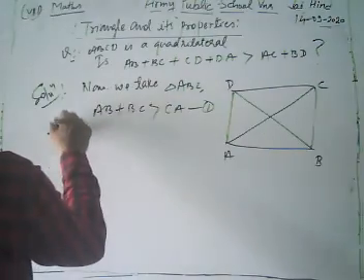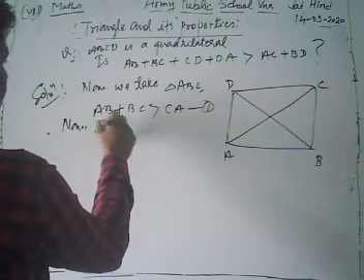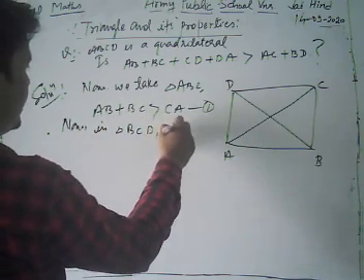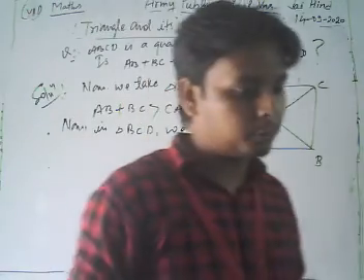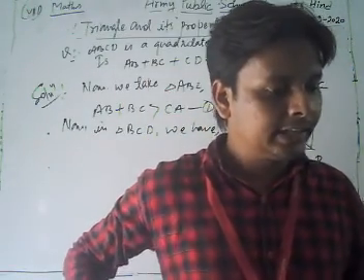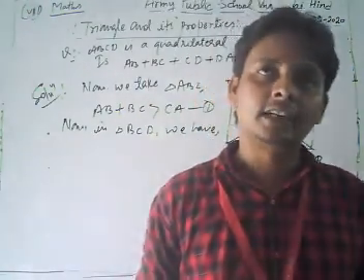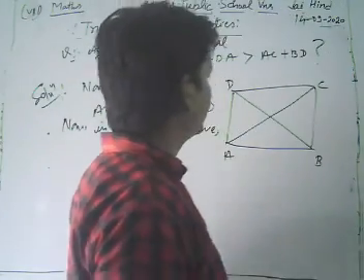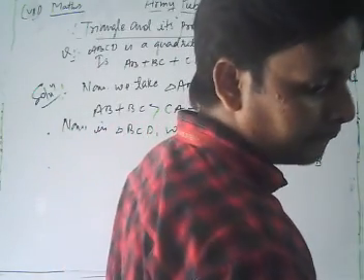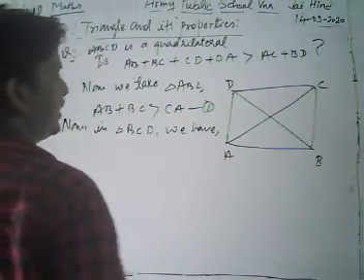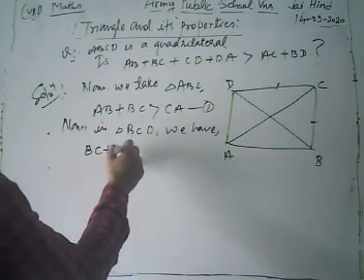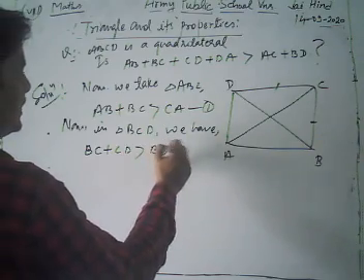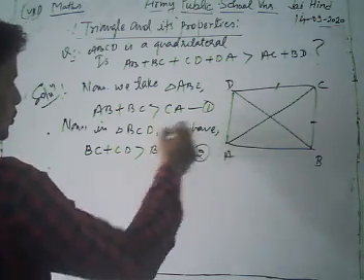Now in triangle BCD we again apply the property, the sum of any two sides of a triangle is greater than its third side. So BC plus CD is greater than BD. Take equation number 2.